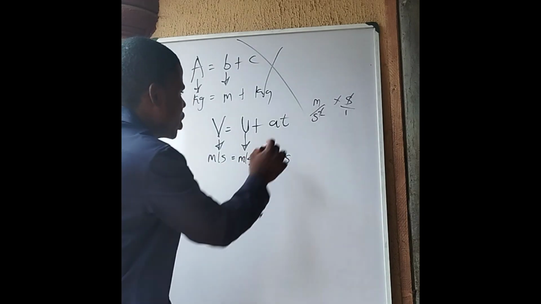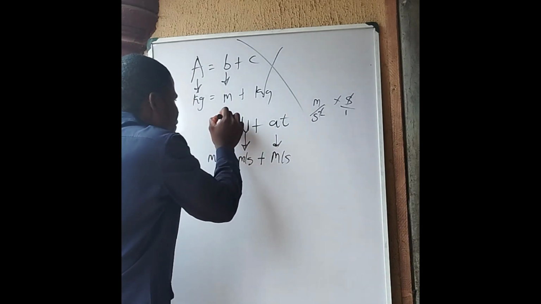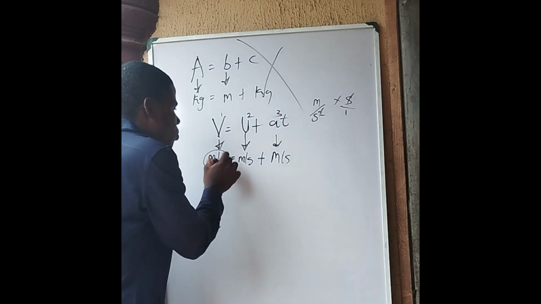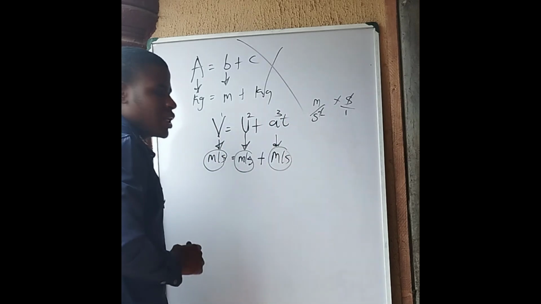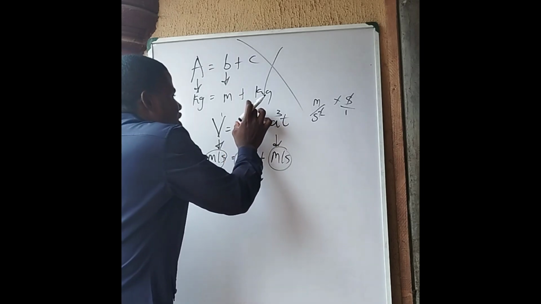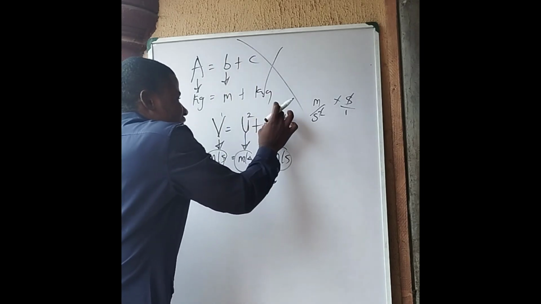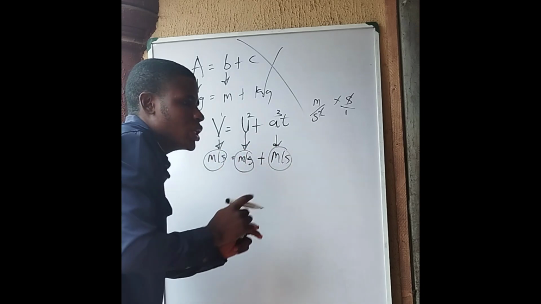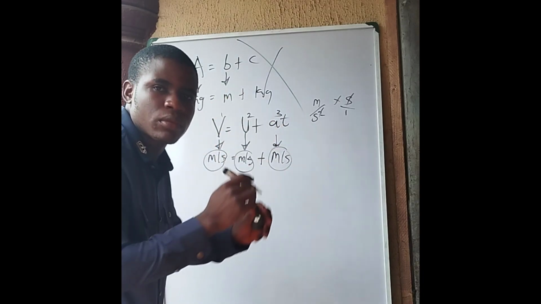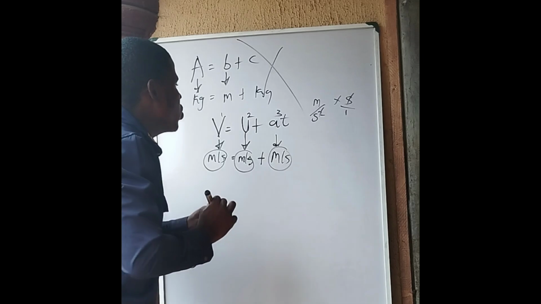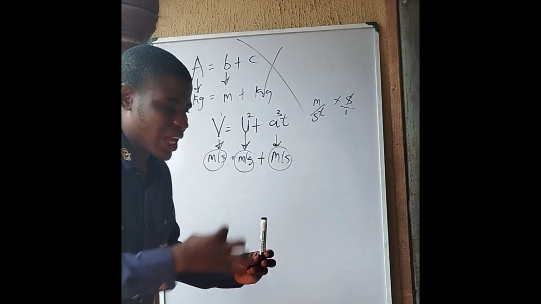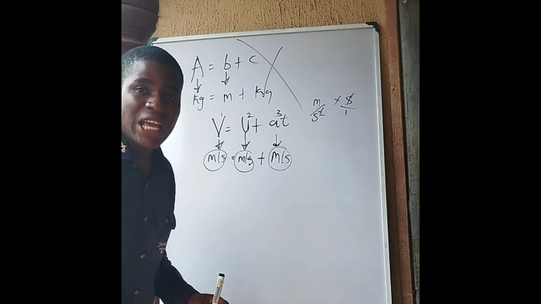Now take a good look at this. You see that each and every one of the quantities has the same what? Unit. Therefore, it makes a lot of sense for the initial velocity to be added to acceleration times time, because from algebra they have the same unit. Their dimensions are the same. Does it make sense? So whichever equation that you see whose dimensions are not conforming, that don't tally, my dear, that equation is wrong.